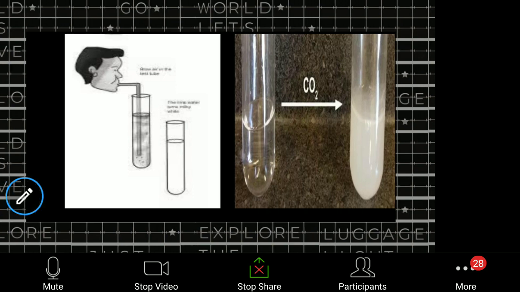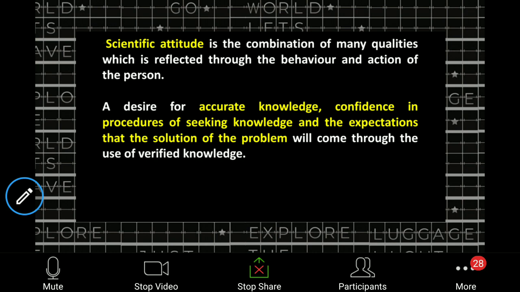So let us come to the meaning and definition. Scientific attitude is a combination of many qualities reflected through the behavior and action of the person: a desire for accurate knowledge, confidence in the procedure for seeking knowledge, and expectation of the solution of the problem. As the activity was given to you, you tried to recall the information you had learned in the earlier class. You tried to seek the knowledge, you tried to apply it, and you were able to get the right solution to the problem. So you have verified your knowledge after getting the correct answer. These are the meanings of scientific attitude.